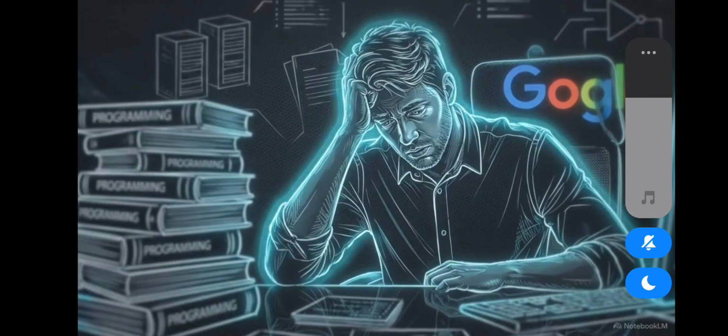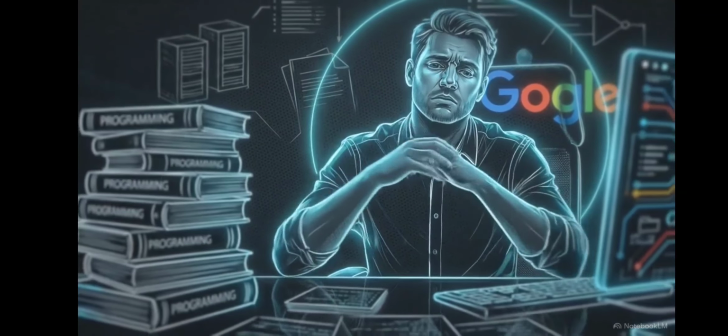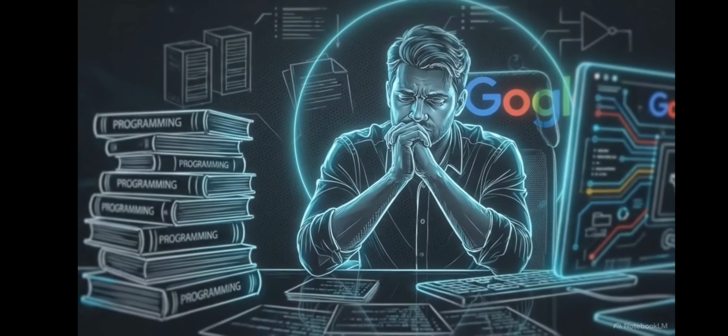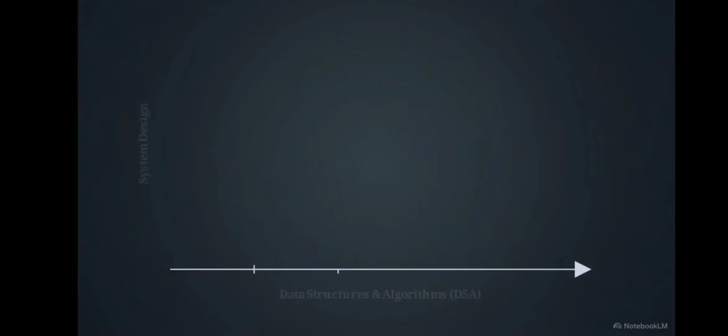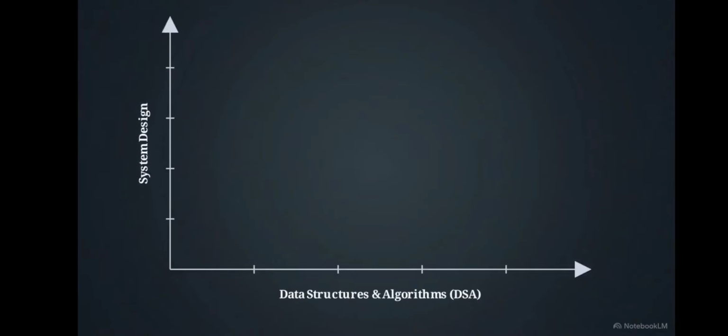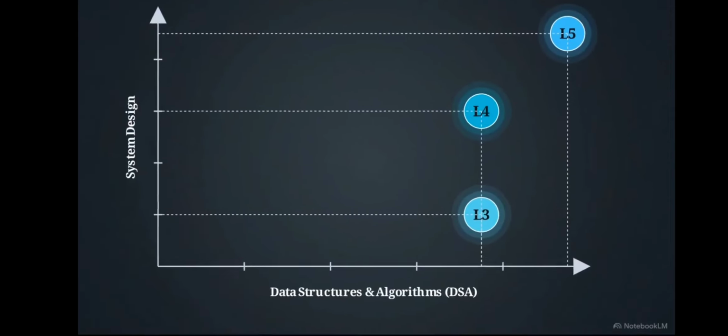Engineers look at the Google interview process and assume it tests their ability to memorize obscure coding trivia or solve esoteric puzzles. The process functions as a highly standardized evaluation framework designed to map candidate responses against specific architectural markers and algorithmic scaling patterns. To understand how you are graded, you have to look at the engineering hierarchy. Google categorizes candidates into specific L bands, primarily L3, L4, and L5,